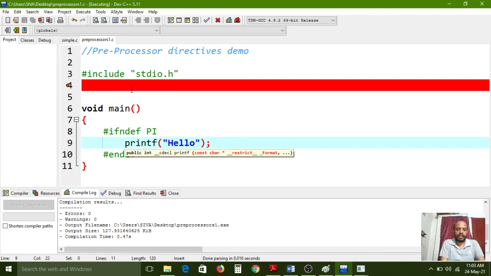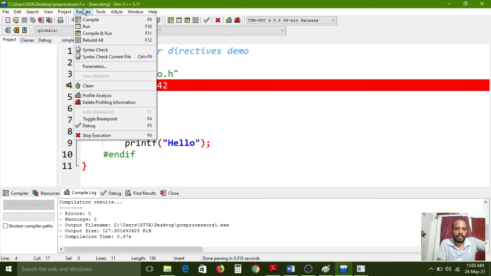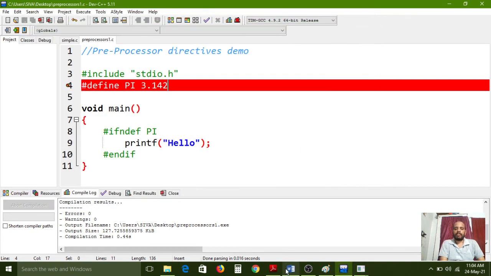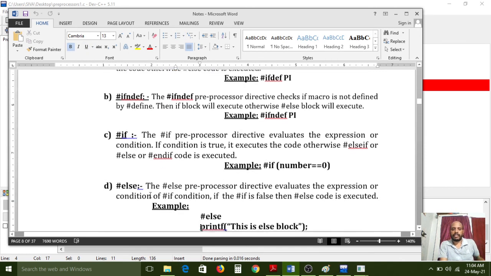If I declare the pi value here, #define pi 3.142, then this block will not execute. Reverse process. Before, the process for that reverse process is this one. So here it is not printing anything, na. So that is the ifndef, if no definition.